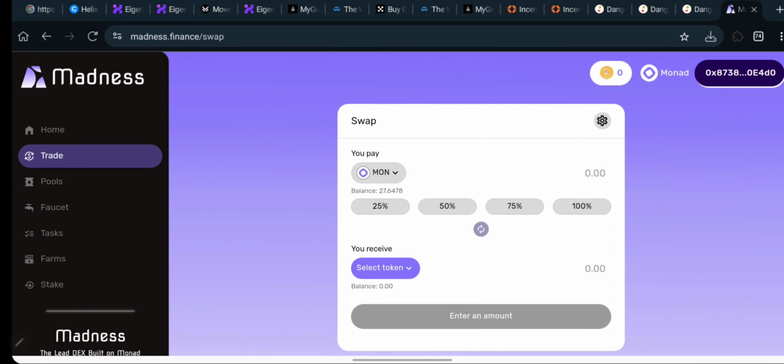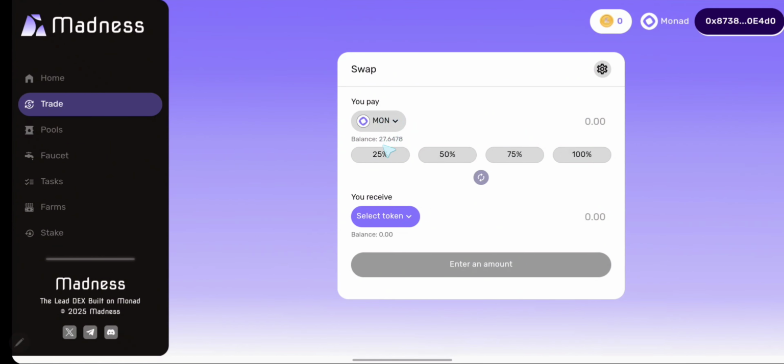The first thing you need to do from here is to make sure that your wallet is connected. Go ahead and connect your wallet. You are going to be required to trade first. That's the first thing. I have about 27.6 Monad right here, but in case you don't have Monad, how do you actually get it?